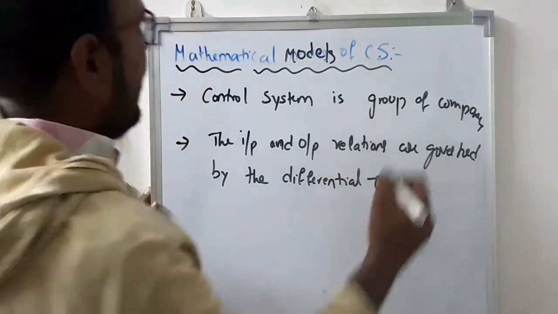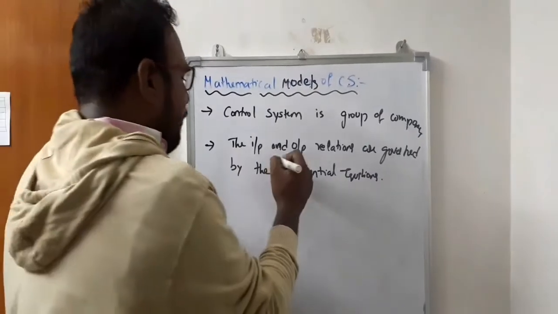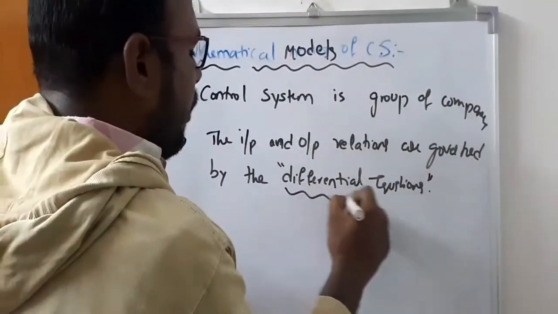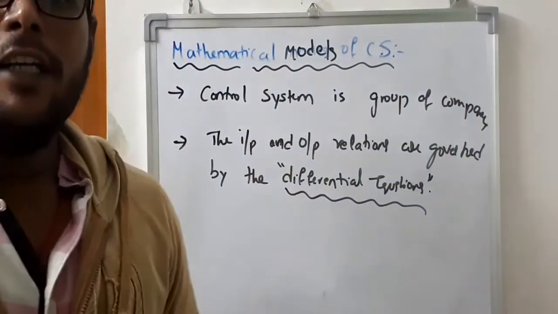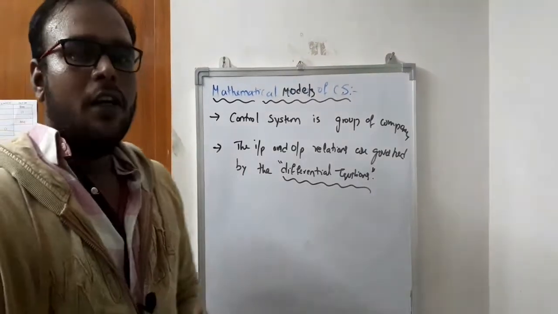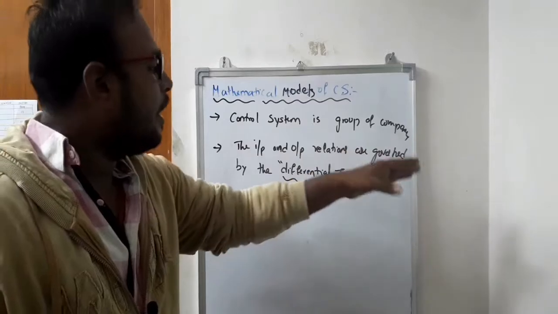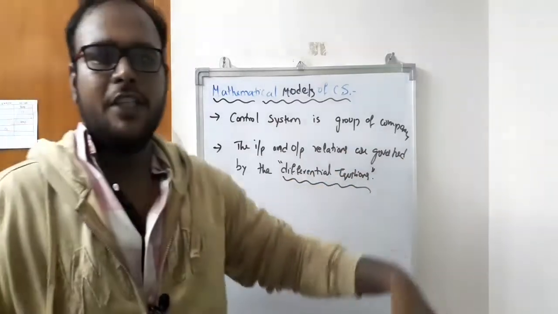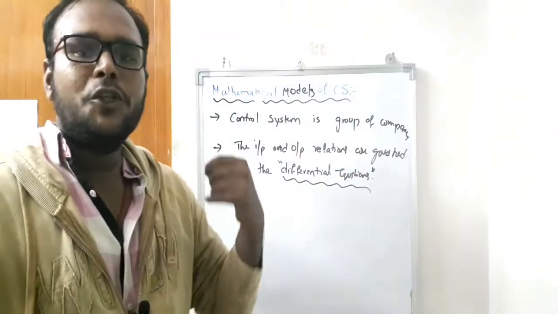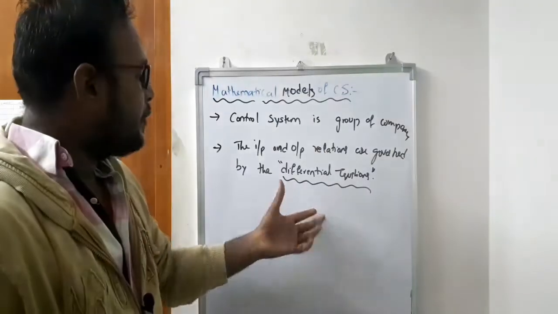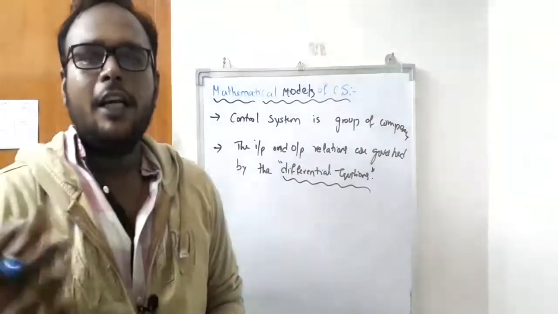In these mathematical models, every component can be converted into differential equations for our analysis purpose. This point clearly shows how the differential equations control the input and output of the control systems.